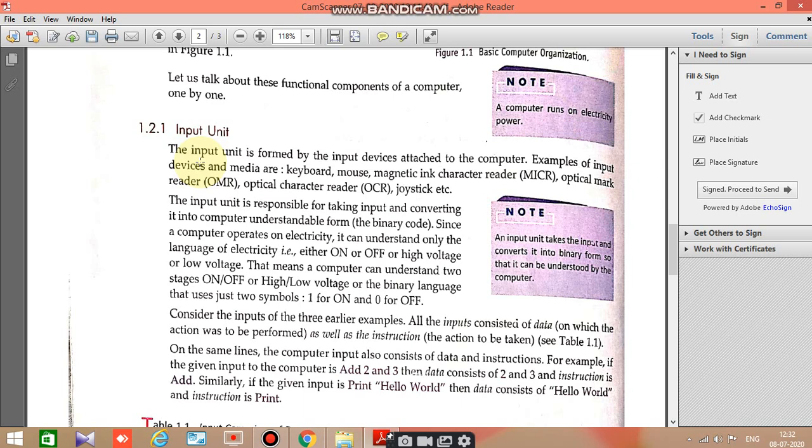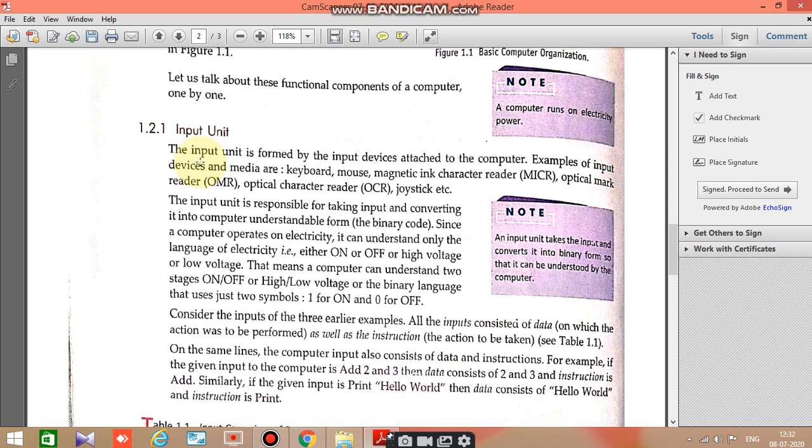It is responsible for taking input and converting it, and you know the computer understands only binary code, that is 0 and 1. So it helps us to convert into binary code. Since a computer operates on electricity, it can understand only the language of electricity. What do you mean by on and off?